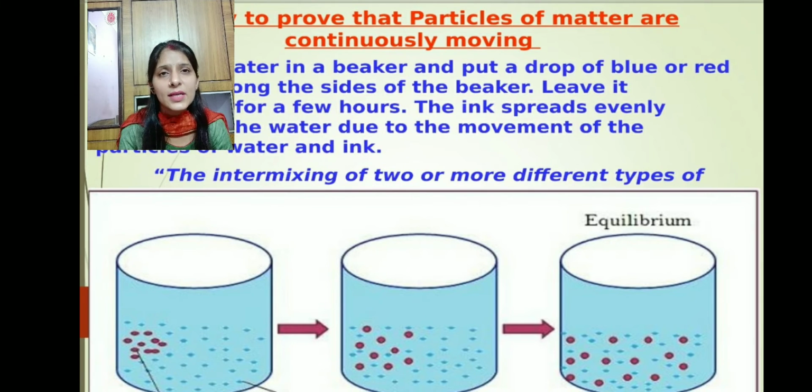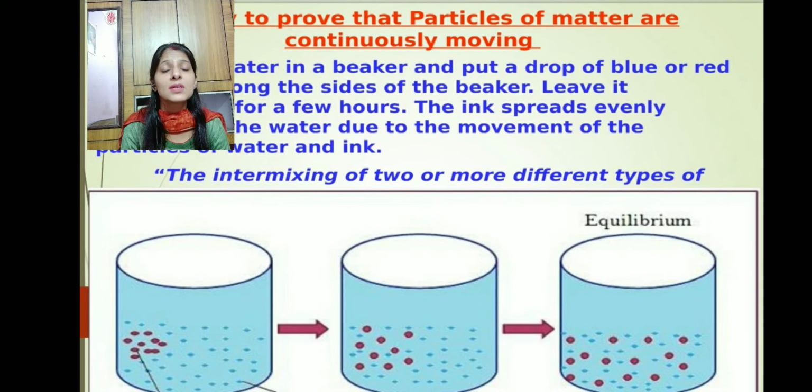Now in these two activities, you have seen that the particles of one matter are getting mixed with the particles of another matter. So this intermixing of two or more different types of particles is called diffusion.